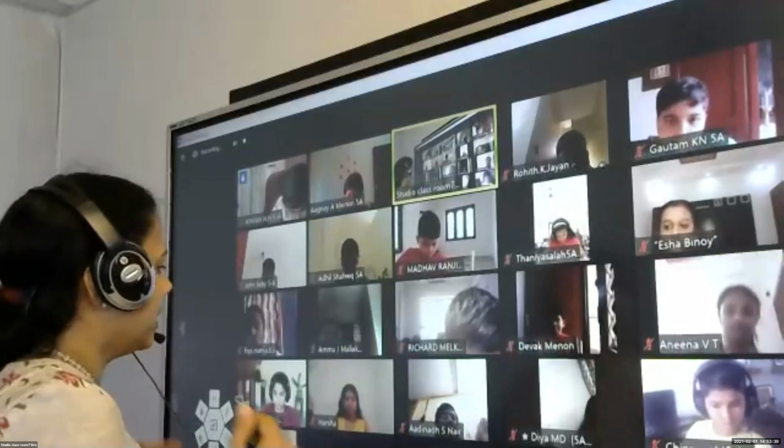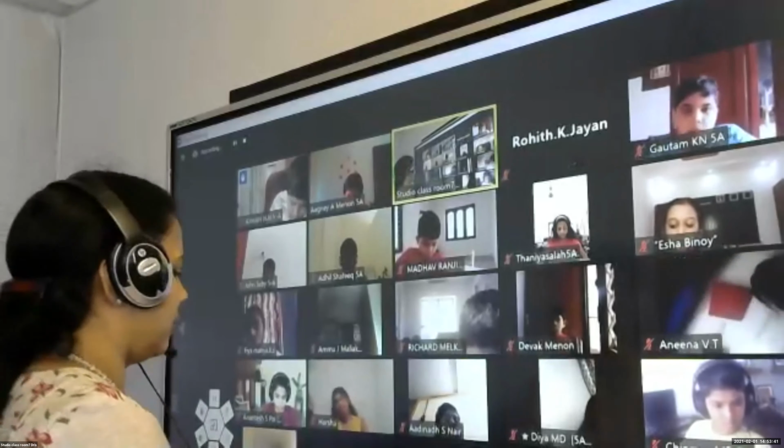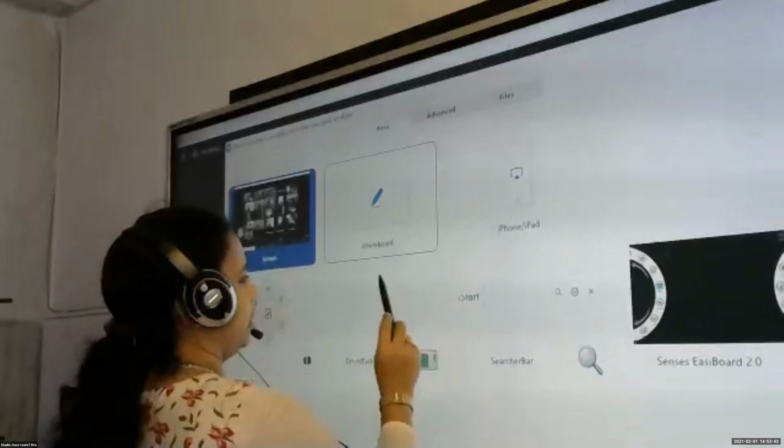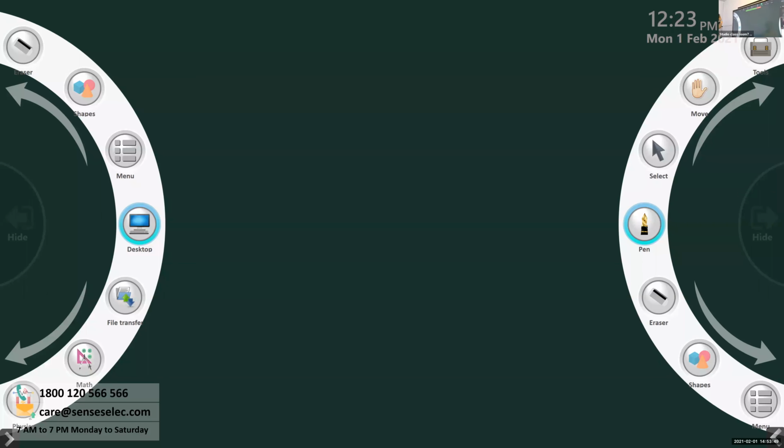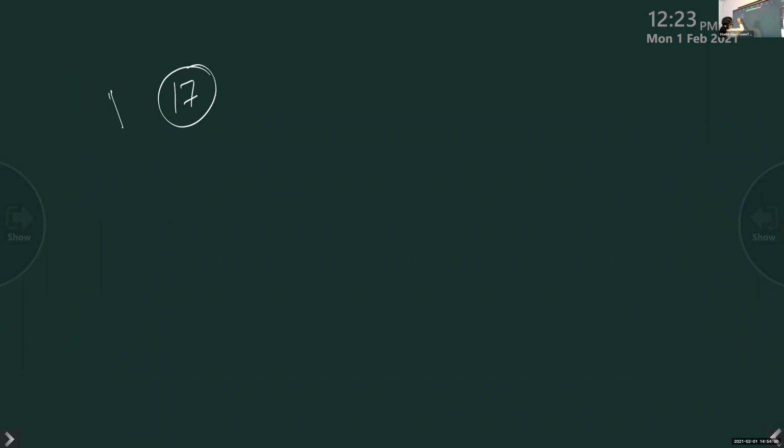So children, we will write with the steps. Try to do it as fast as you can, otherwise we will not be able to do more questions in the class. So try to write with me. Some children will get distracted, so write quickly, or you cannot finish more questions. So here, question number 17, page number 82.